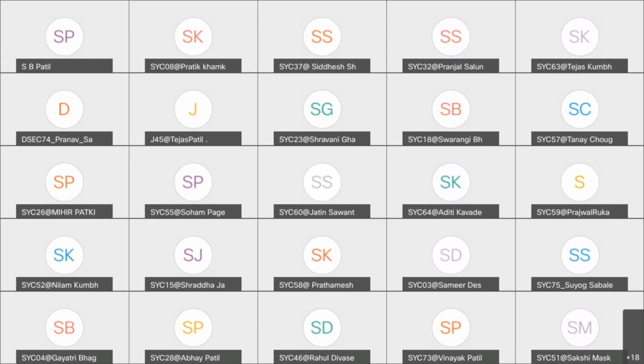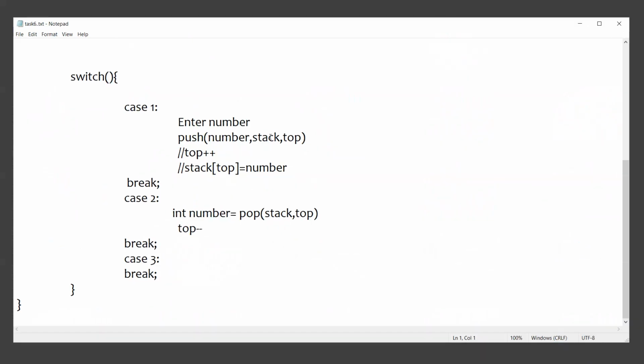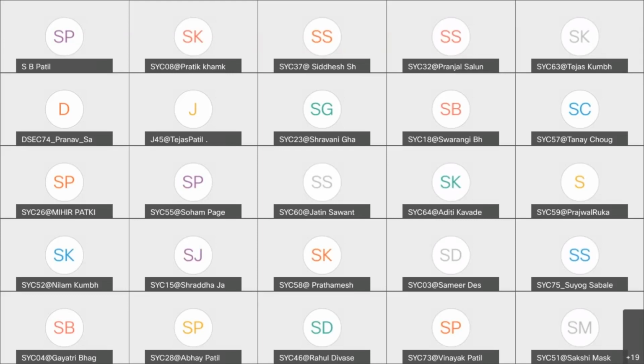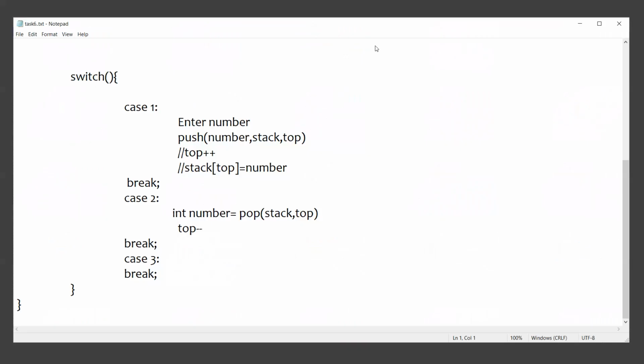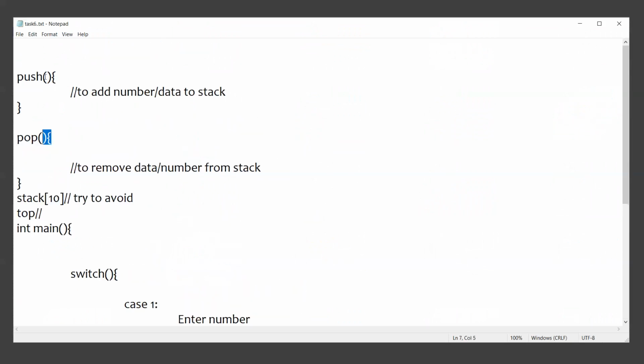So guys, as a next program, you have to update the stack program that we implemented at the earlier stage, wherein we were writing everything inside case 1 and case 2, inside the main method. Instead of that, you have to call a push function in case 1, and in case 2, you have to call a pop function. So these should be the functions.